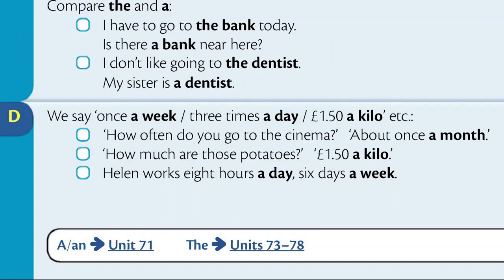Section D. We say once a week, 3 times a day, £1.50 a kilo, etc. How often do you go to the cinema? About once a month. How much are those potatoes? £1.50 a kilo. Helen works 8 hours a day, 6 days a week.